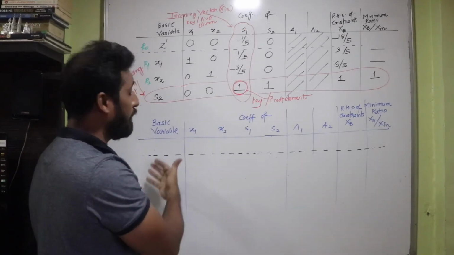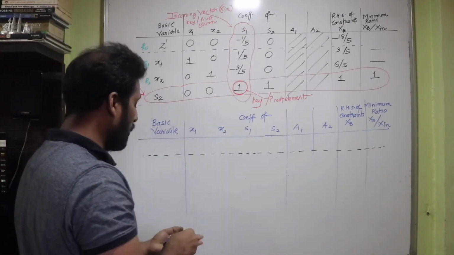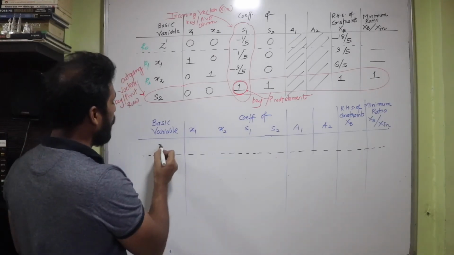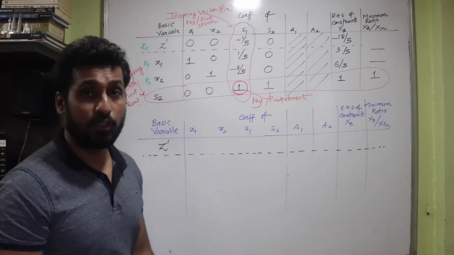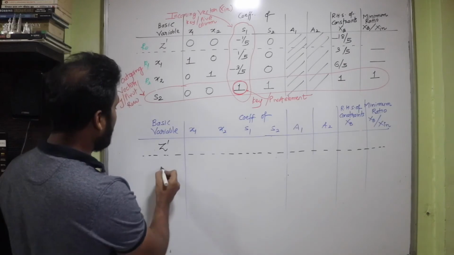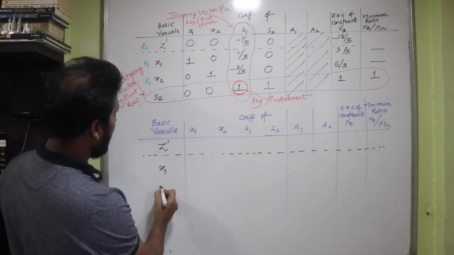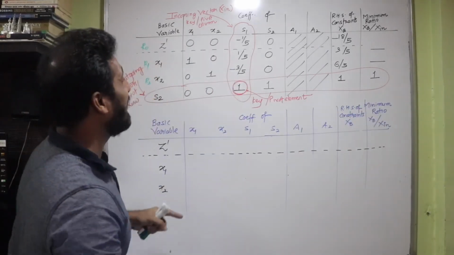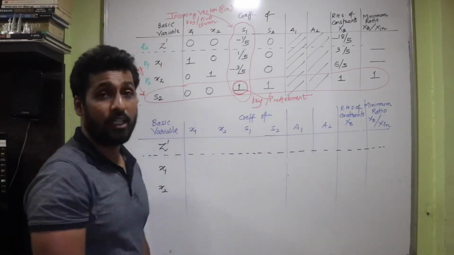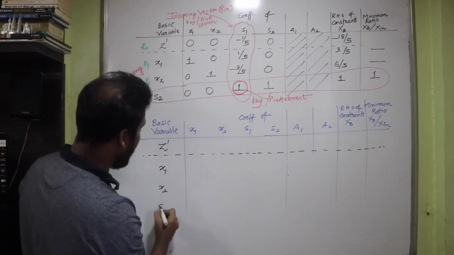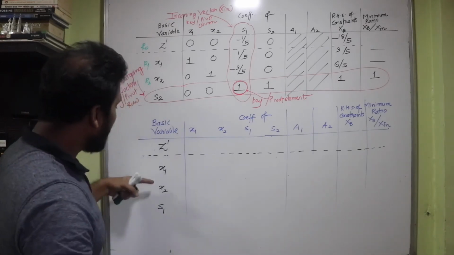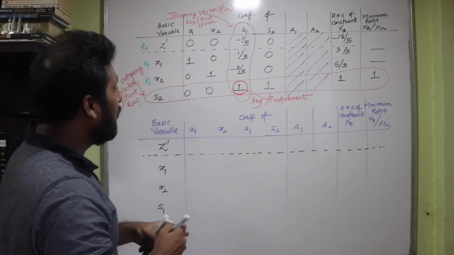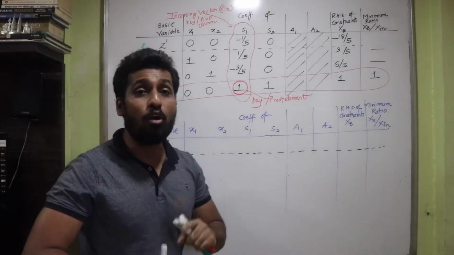So I'm going to rewrite my basic variables, isn't it? So let's rewrite all the basic variables. The first variable is going to be z dash, then x1 as it is going to come, so write x1, then you write x2, and s2 is going to leave the simplex table, and in place of s2, s1 is going to enter, isn't it? So I'll write s1 over here. So these are my new basic variables, and I can see that the pivot element is already 1.